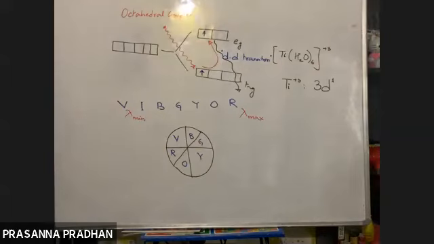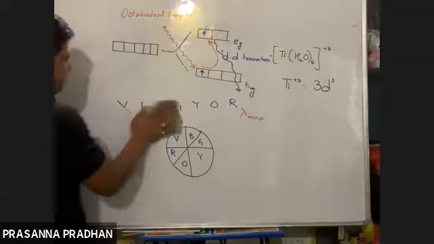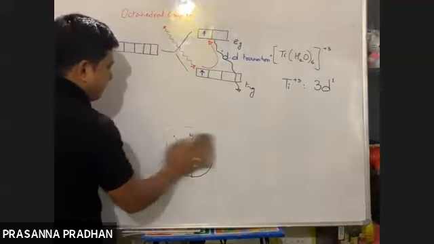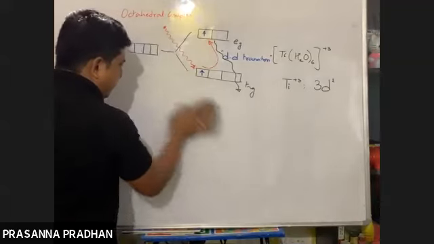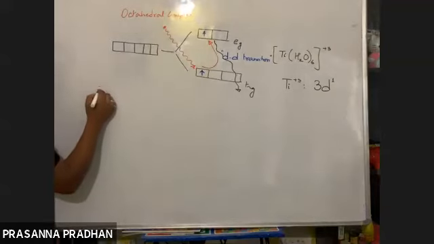So what is responsible for the color of coordination compounds? We say d-d transition. So d-d transition is responsible for the color of the coordination compound. What is the criterion here? Presence of one or more unpaired electrons. Now you can easily explain the fact. Explain why